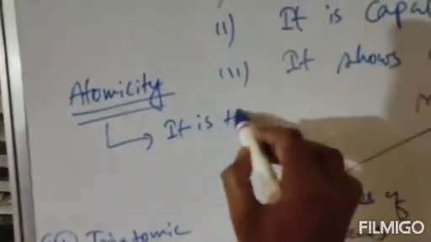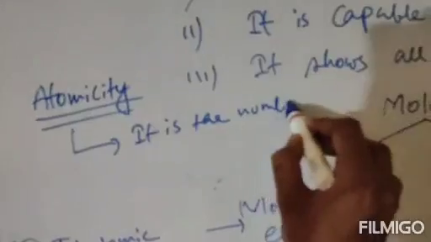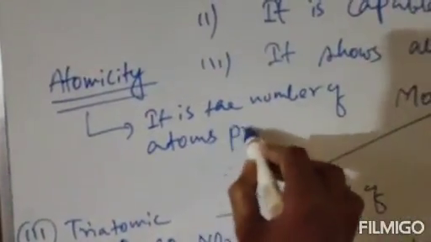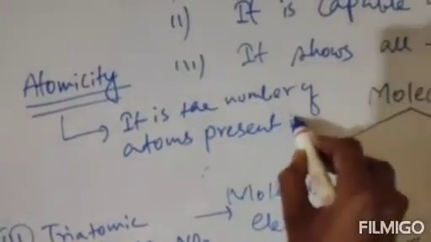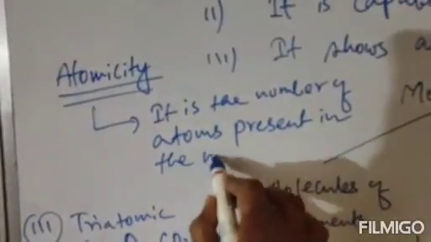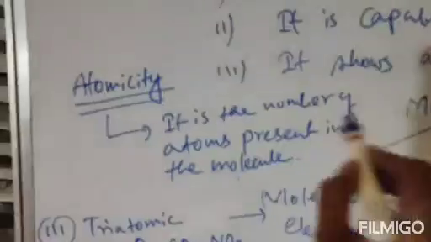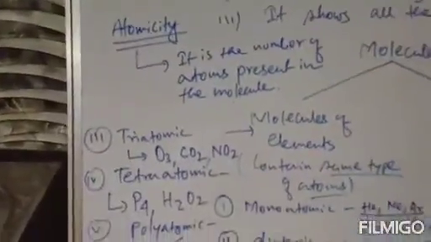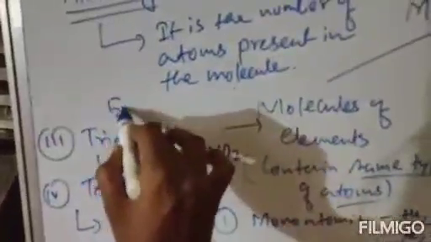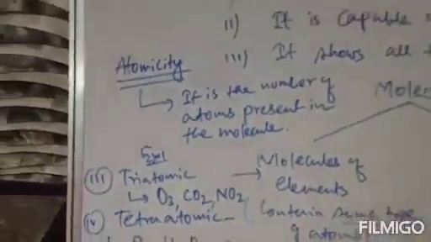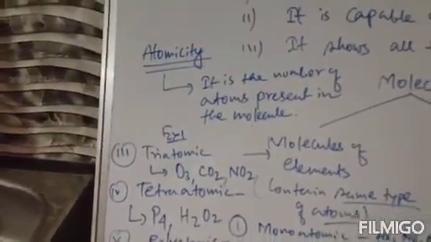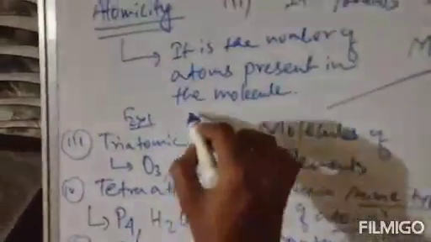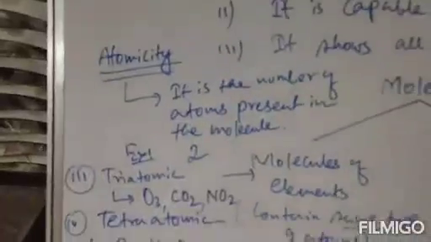So atomicity is the number of atoms present in the molecule. For example, suppose a question is asked: define the atomicity of oxygen, or write down the atomicity of oxygen. Your answer will be 2. The atomicity of oxygen will be 2.